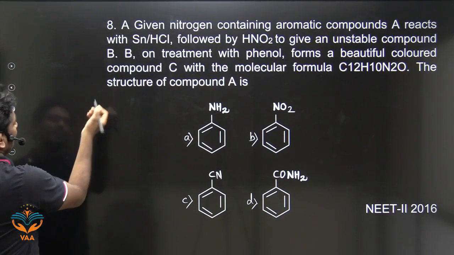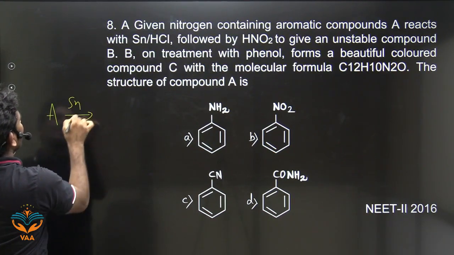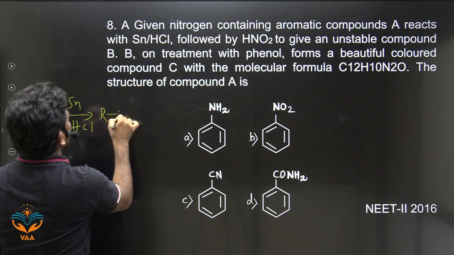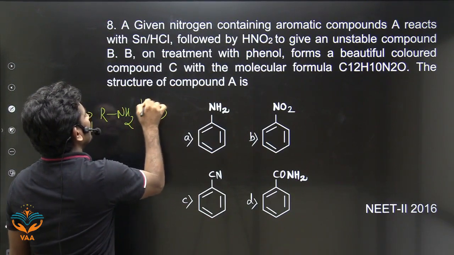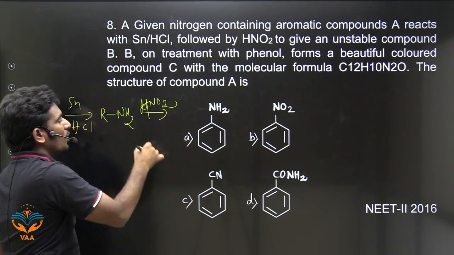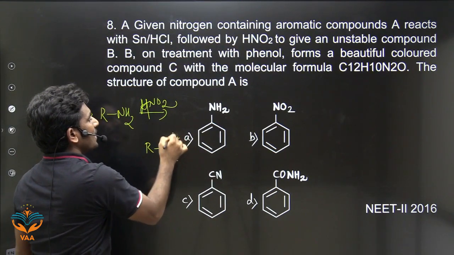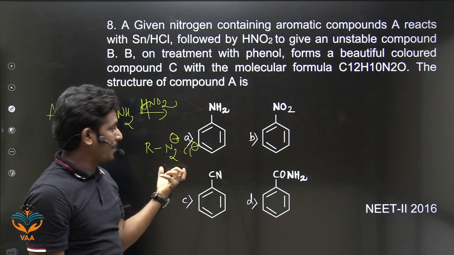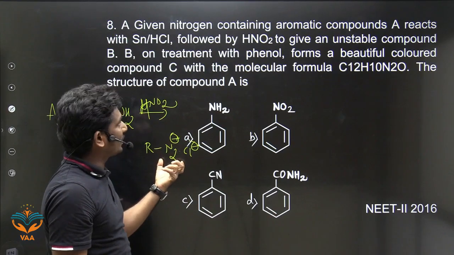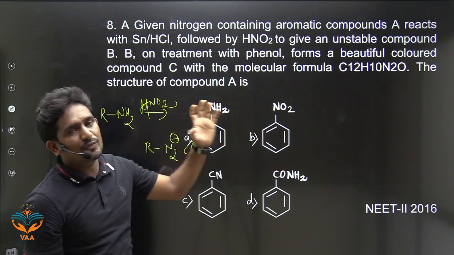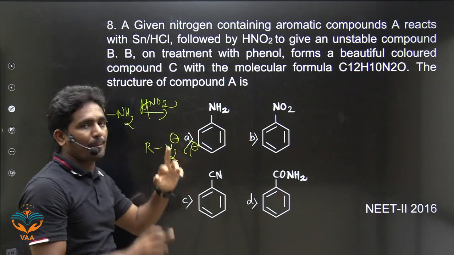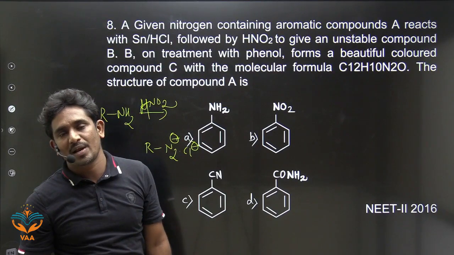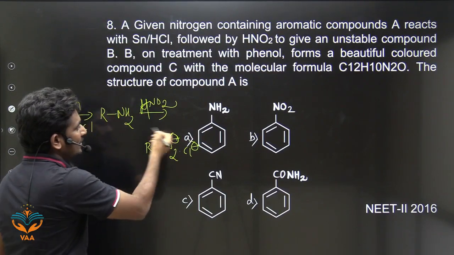So look here. For some compound A, when it is treated with Sn in the presence of HCl, it will give a nitrogen containing compound, that is NH2. And when it is treated with HNO2, it will form RN2+ Cl-, a diazonium salt, which is an unstable compound. When this unstable compound reacts with phenol, it gives a beautiful colored compound. So it is undergoing a coupling reaction. Which compounds will undergo coupling reaction? Only benzene diazonium chlorides will undergo coupling reaction. So this is benzene diazonium chloride.